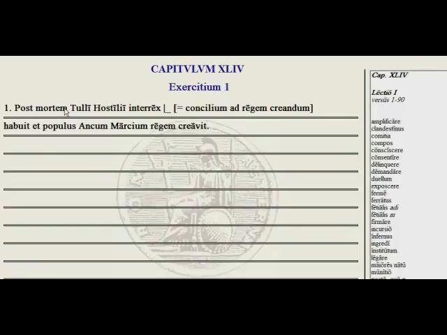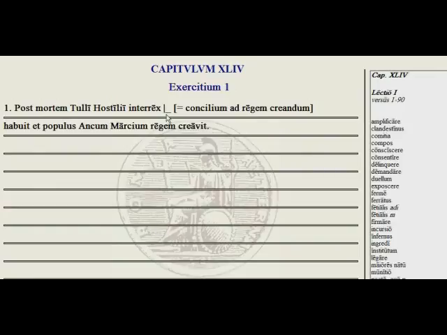Post mortem Tulli Hostilii interrex, blank, which means concilium ad regem creandum, habuit, et populus Ancum Marcium regem creavit. So we have: after the death of Tullus Hostilius, an interrex, the subject here, held a council to choose the king.